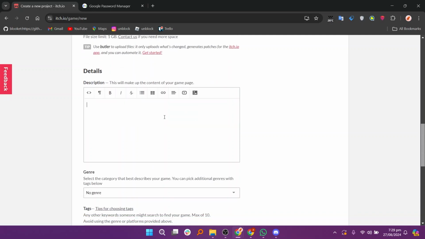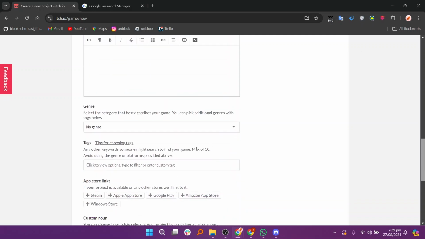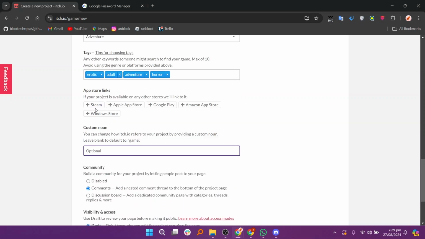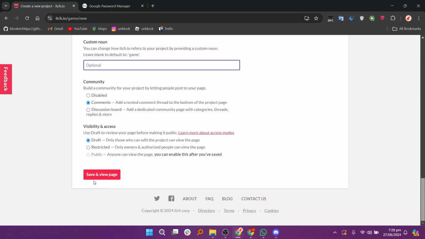Then enter additional details about your game in the description box to provide more information to potential players. Next, select the genre that best fits your game and add relevant tags to help with discoverability. If you have links to app stores like Steam, the Apple App Store, Google Play, or Amazon App Store, you can include them as well. Finally, review all the information you've entered. Once everything is set, finish the process of uploading your Unity game to itch.io.